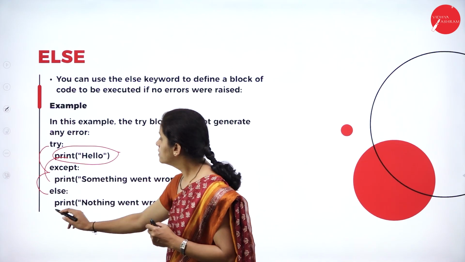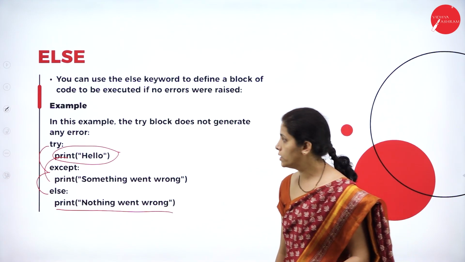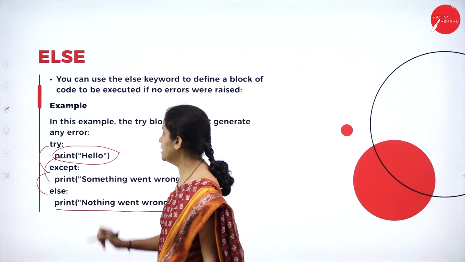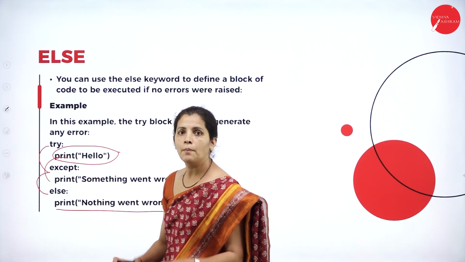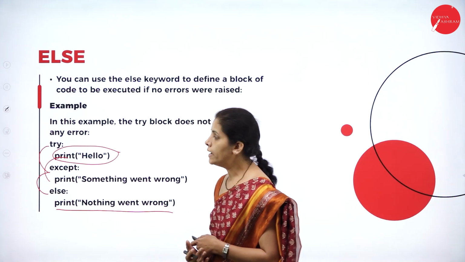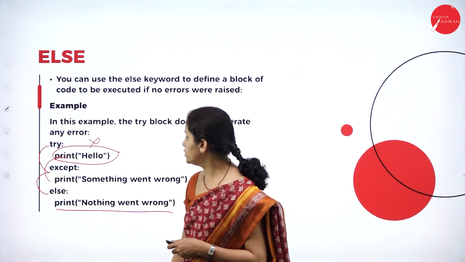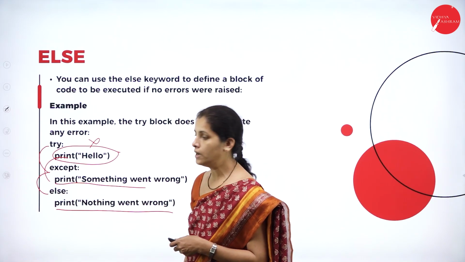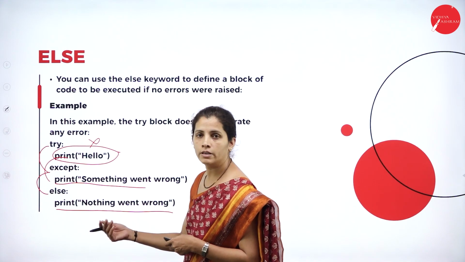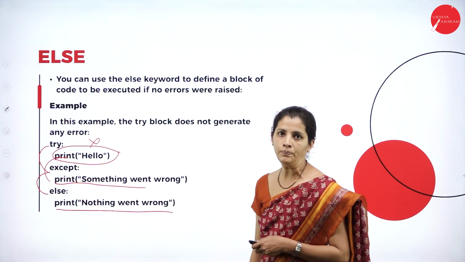The job of the else part is to execute the code. So here I have written hello, so I'm printing hello. If instead of hello I use x, what's going to happen? The error, something went wrong. Otherwise, it's going to print nothing went wrong.